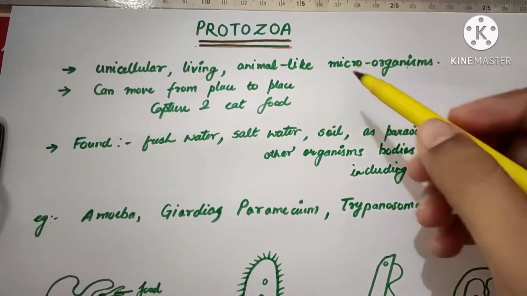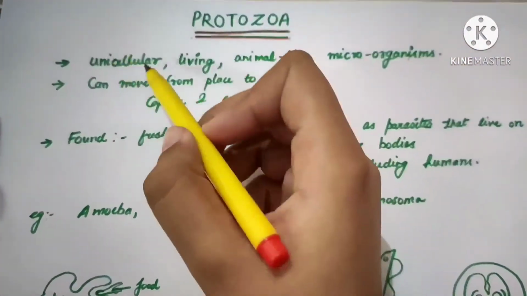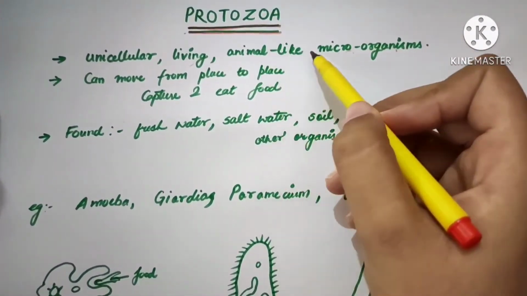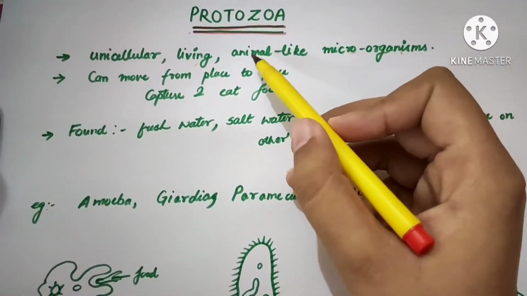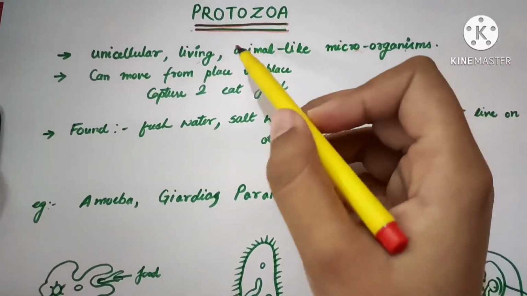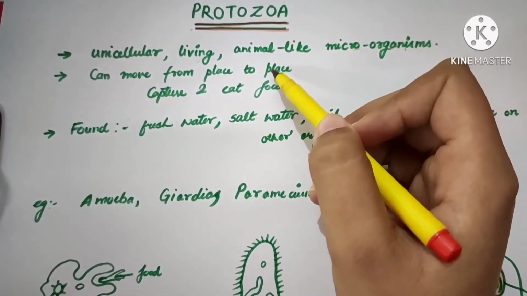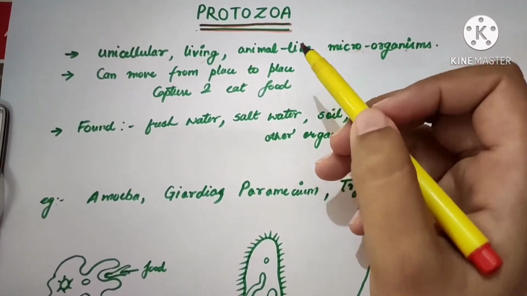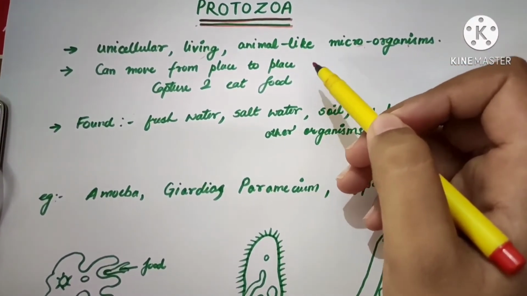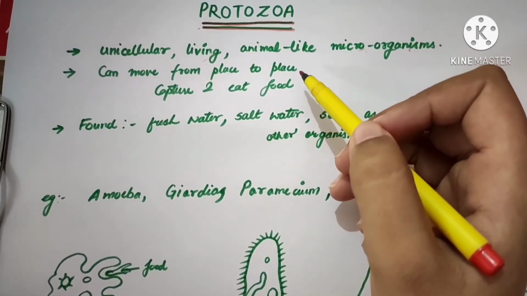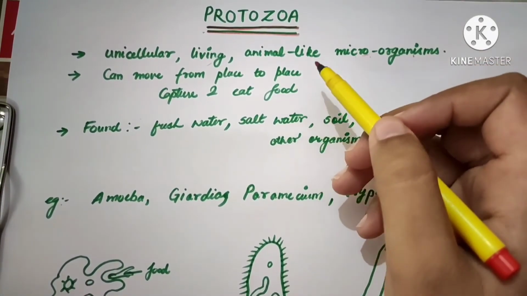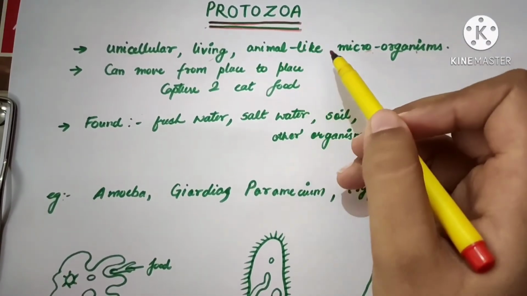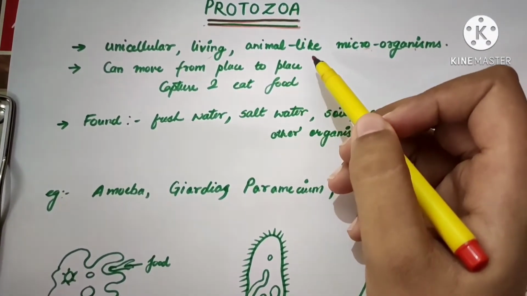So we will now be studying protozoa. Protozoa are unicellular, living. They are considered living and they are animal-like microorganisms. So why are they considered animal-like microorganisms? Because they can move from one place to another and they capture and eat food. Basically, they don't have chlorophyll, they don't synthesize their own food by photosynthesis. That's why they move from one place to another and capture and eat food. That's why they are called animal-like, but they are not true animals.